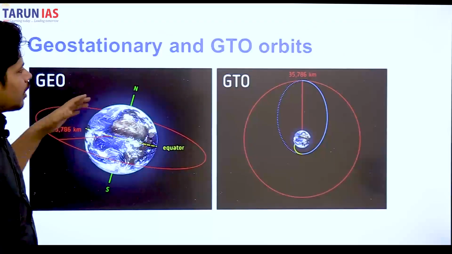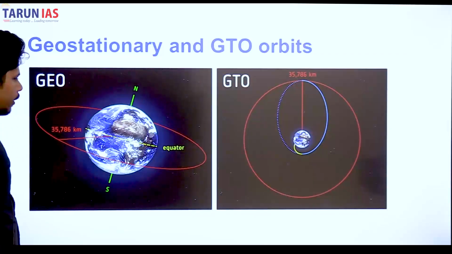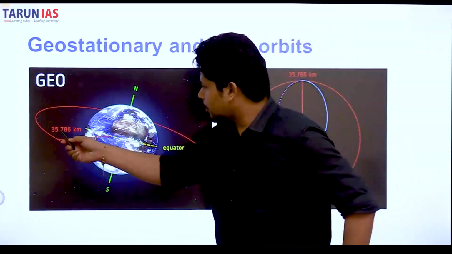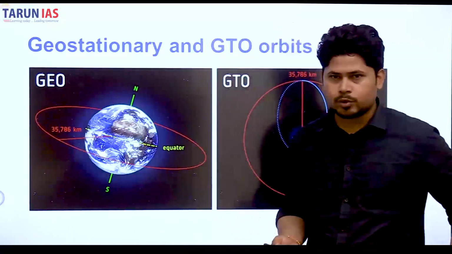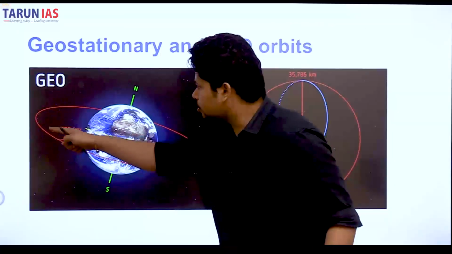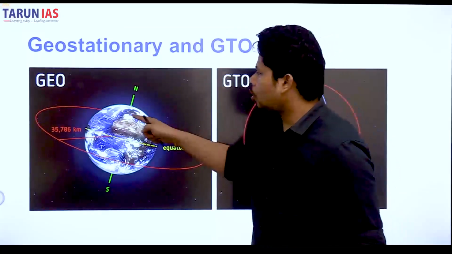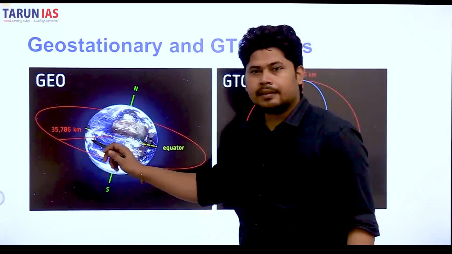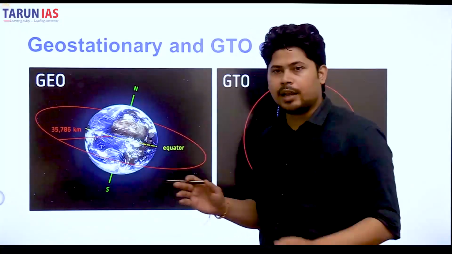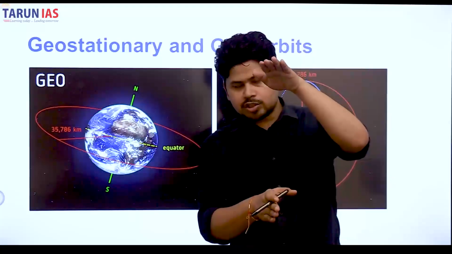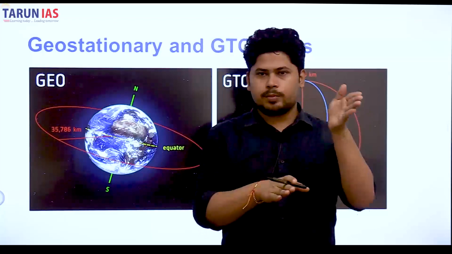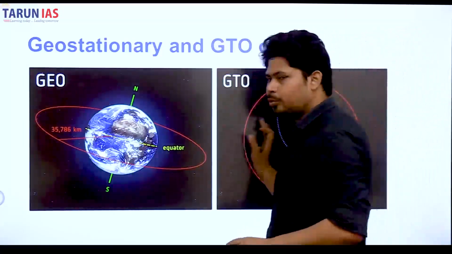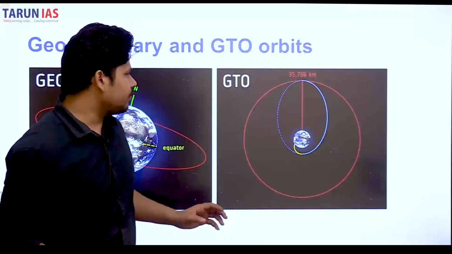Let's look at what geostationary orbits are. Now you can see here, this is Earth and 35,786, around 36,000 kilometers. This is called geostationary orbit, and you can clearly see that it is in the plane of the equator. Plane of the equator means the equator lies just below the orbit, right? And this is not important, but I have still taken it for the sake of information.